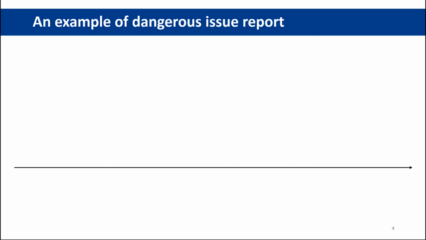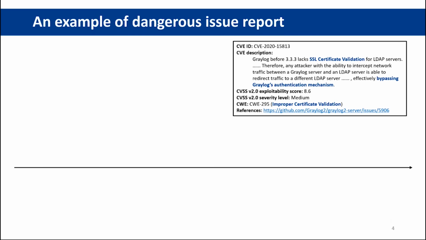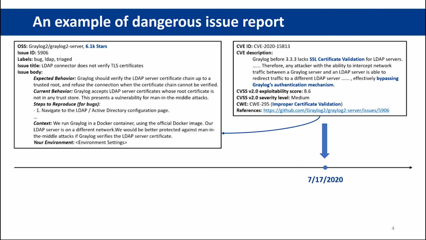Here we present an example of a dangerous issue report. This vulnerability allows an attacker to bypass the authentication mechanism of Graylog 2, a widely used OSS log management system. The vulnerability was publicly disclosed by NVD on July 17, 2020. According to the external references of the CVE record, we retrieved the corresponding issue report, which was originally posted on April 24, 2019.